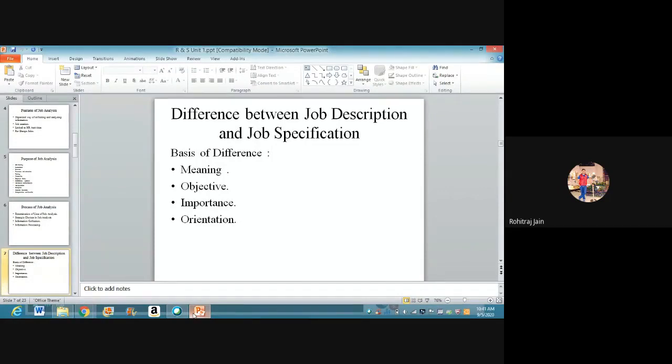Then the last problem could be need to update gathered information. As the requirement of job changes, the information regarding these job changes should be recorded and updated. If the company uses old data for job analysis, the decisions made may prove to be incorrect, completely incorrect. Correct? So these are some of the problems in job analysis.